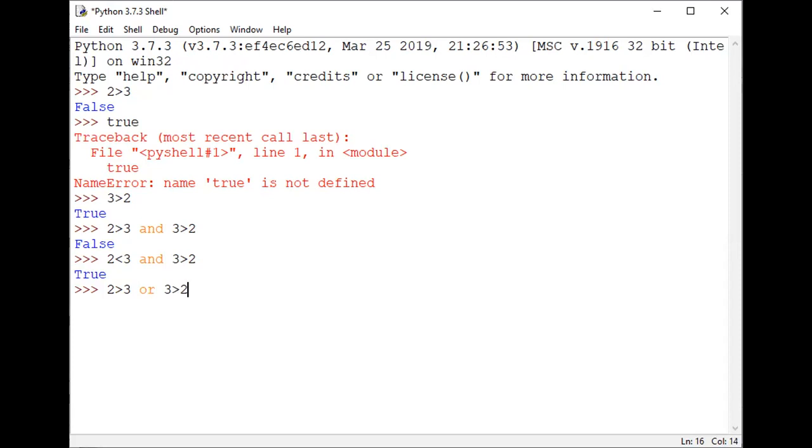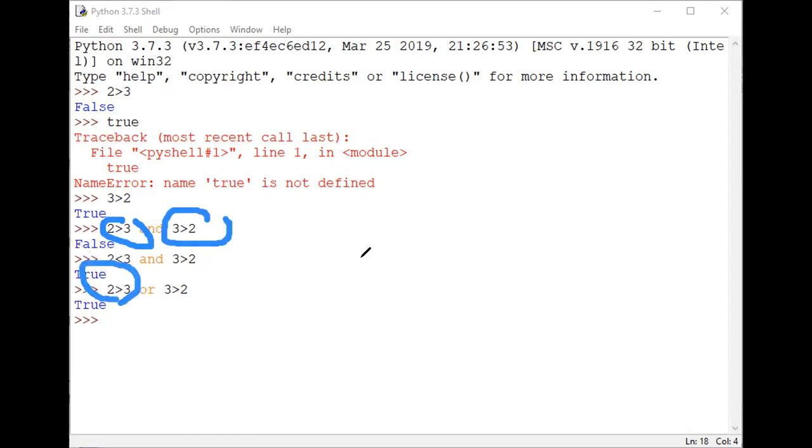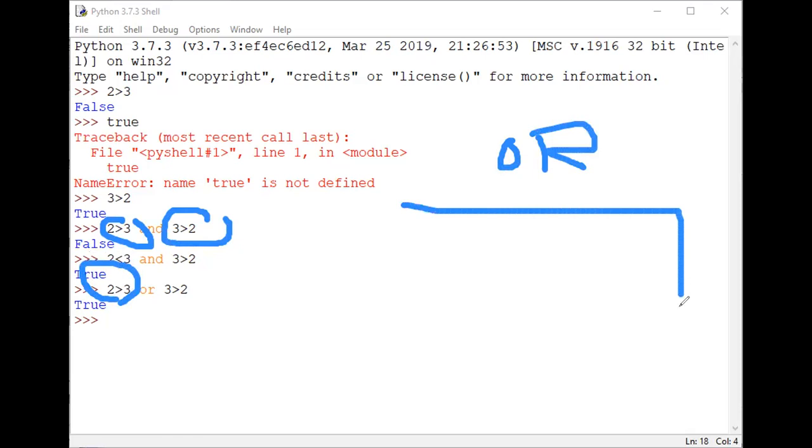That means at least one true. Here, how can you represent that value? See the case here. It is a false statement, and it is a true statement. The result is true. But in this case, even though one is a false statement, how can you represent the or value? For or representation, at least one true.